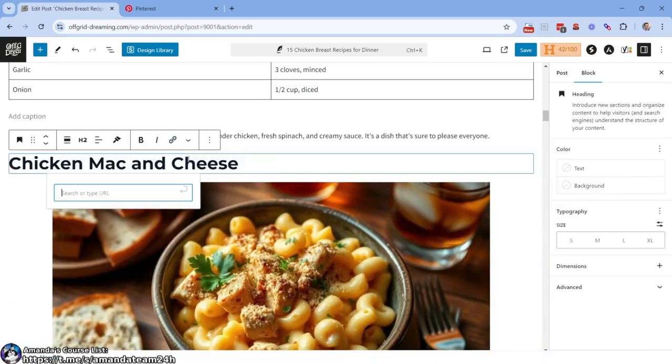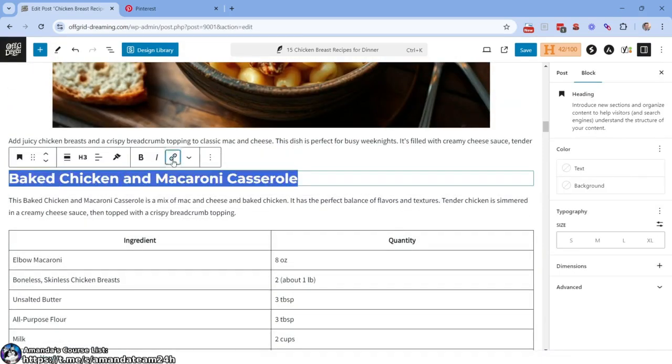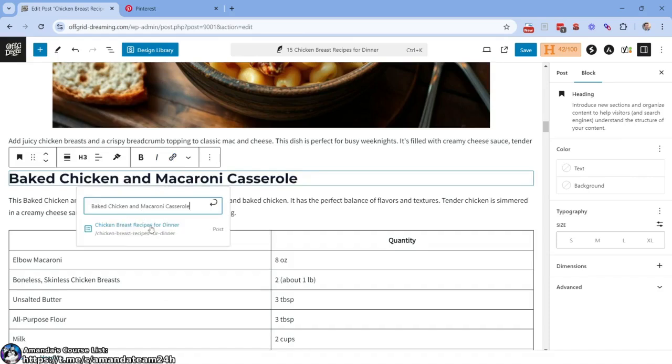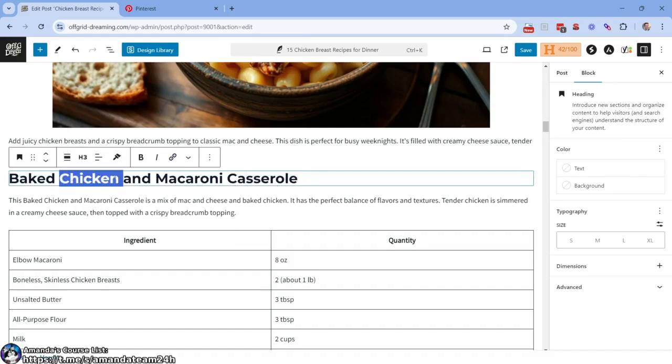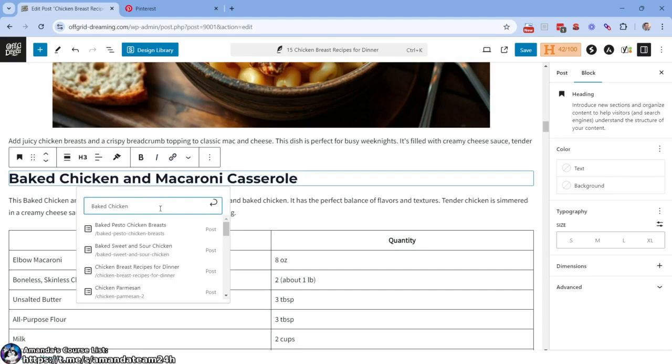Same thing, come over here, link, chicken mac and cheese, boom. Now this is where we can really cook with fire, because if someone comes here, baked chicken and macaroni casserole, we don't have that one yet. Let's try this. If someone comes to this post, it's going to be very, very valuable for them.